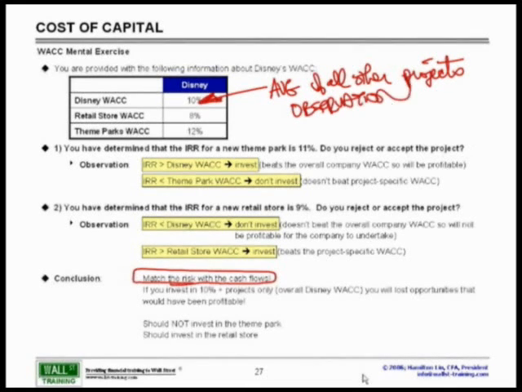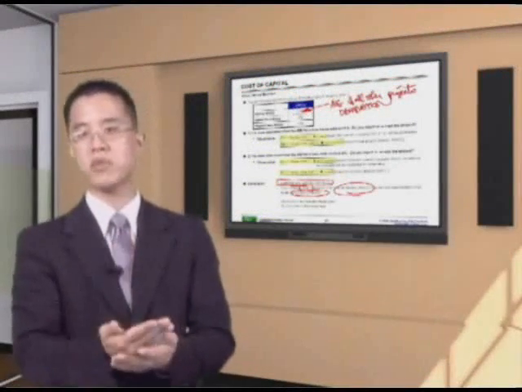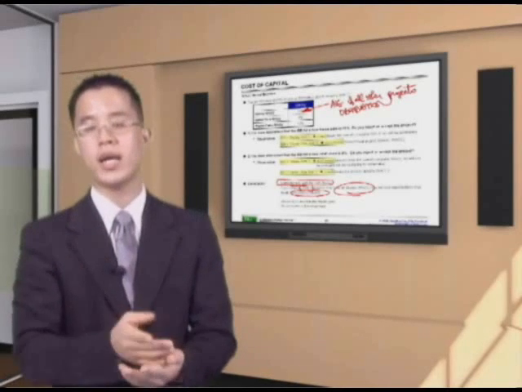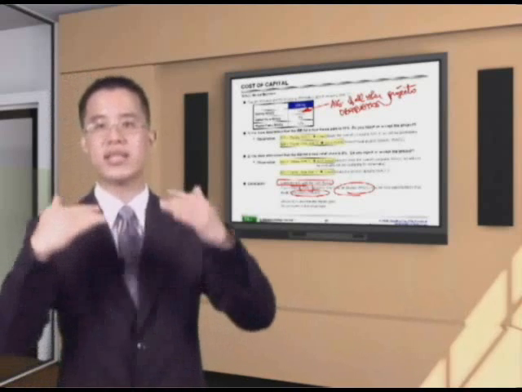You should use project-specific cash flows. In other words, if I end up investing in only 10% IRR projects, this is the overall WACC for the entire company, I will lose opportunities that would have been profitable. In other words, folks, think about this. If all I'm doing is investing at 10% projects, if I had a 9% project that would have been profitable because the cost of attaining the capital for that 9% project was lower, then I would have lost out on that opportunity. And I would effectively only invest in 10% projects.